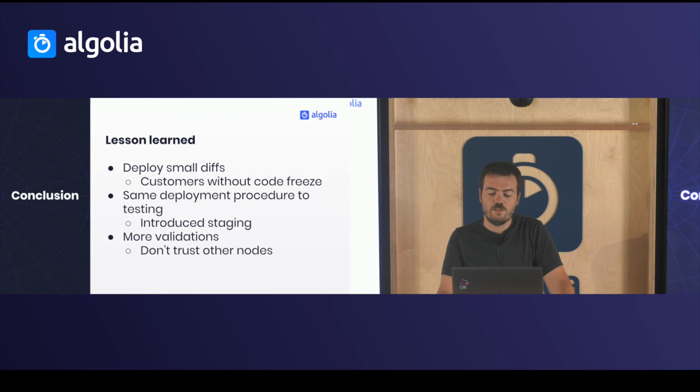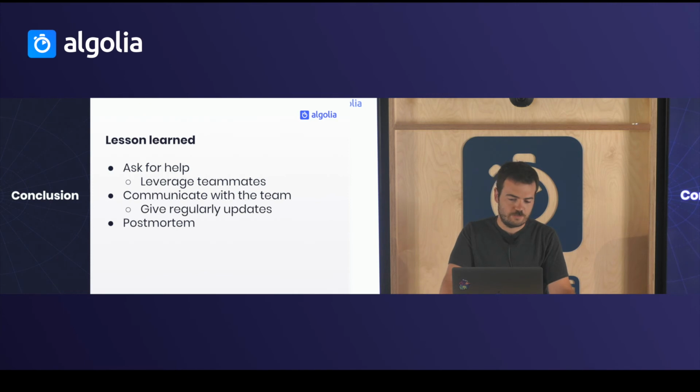And finally, inside the code, we added more validations. Basically, the nodes are not trusting each other, so if one is broken, it won't propagate to the others. So that's for the technical part.